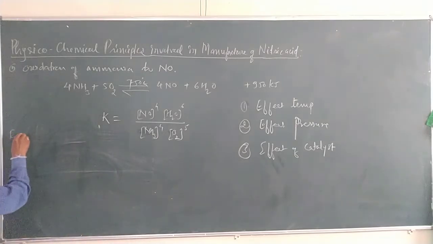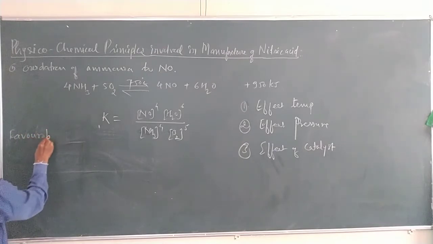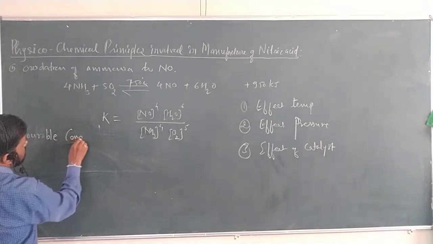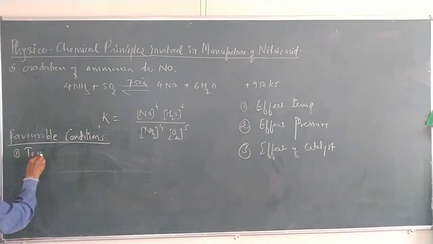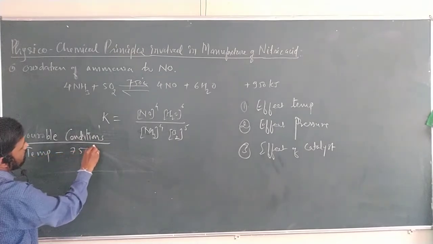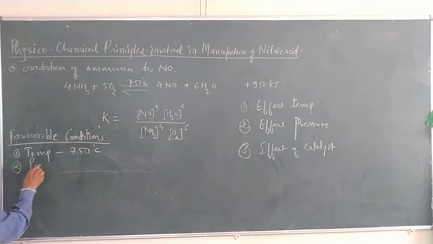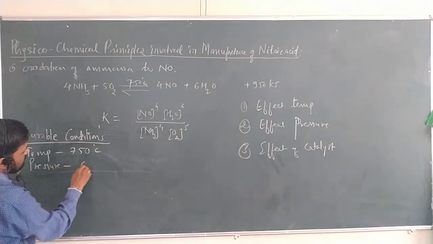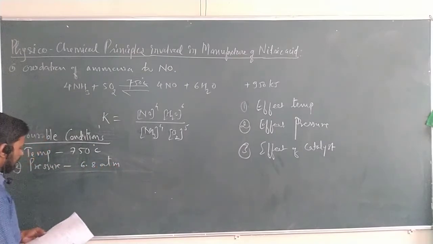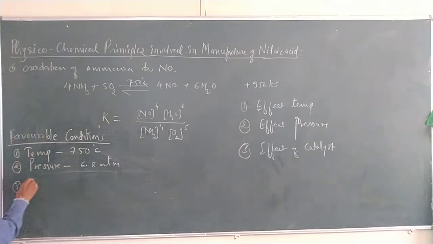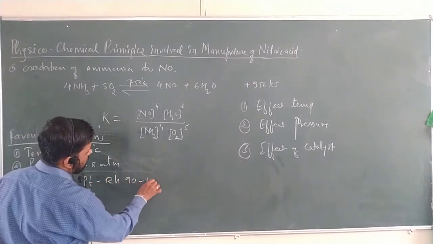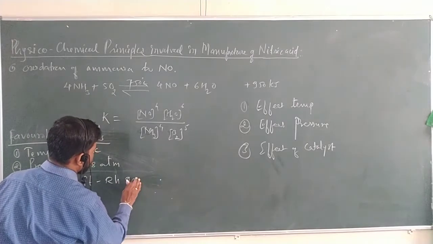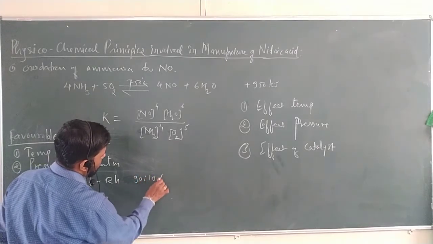The favorable conditions for the manufacture of nitric acid: first, the temperature should be optimum, 750 degrees Celsius; pressure is 6.8 atmospheres; and the catalyst, that is platinum and rhodium catalyst, in the ratio of 90 to 10%.